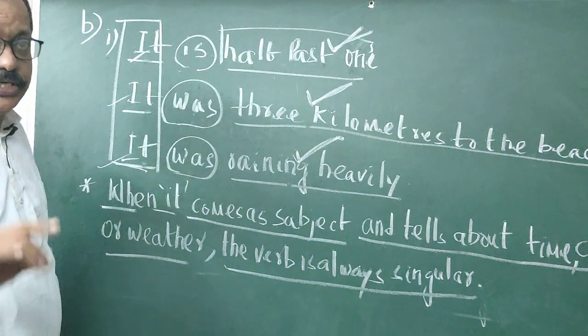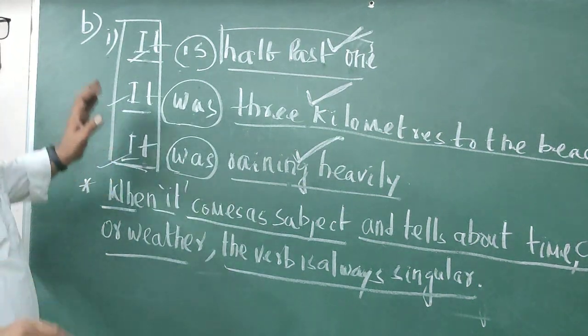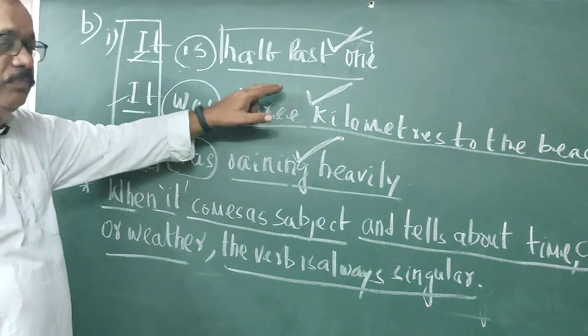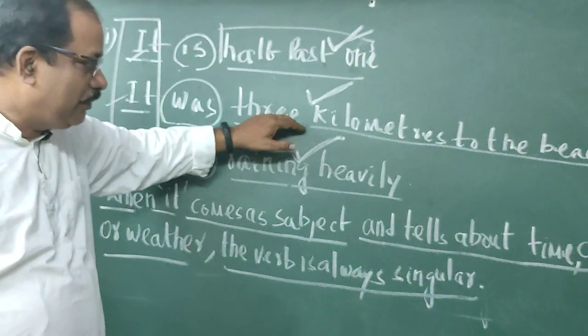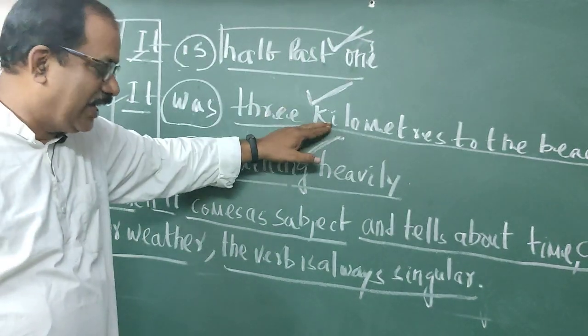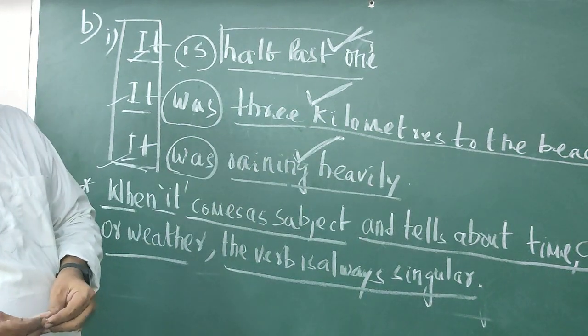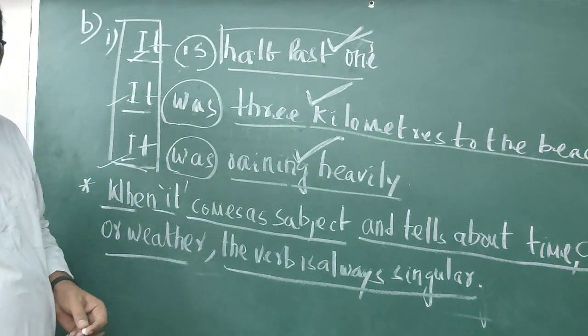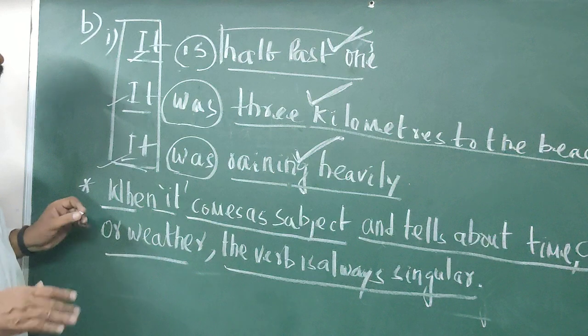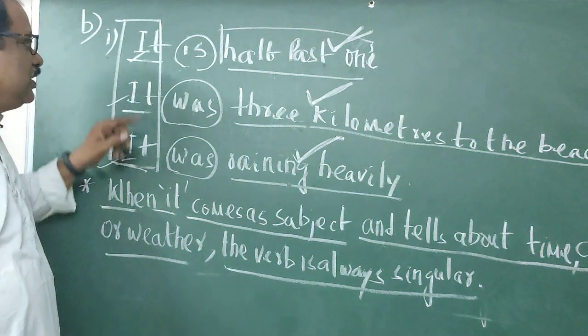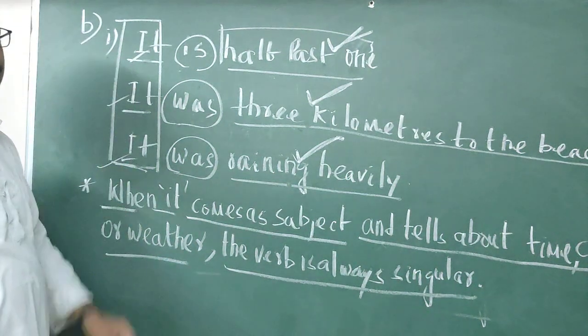But remember, students, the sentence must begin with it and it must tell about time or distance or weather only, nothing else. Okay, students, this is about the use of it.